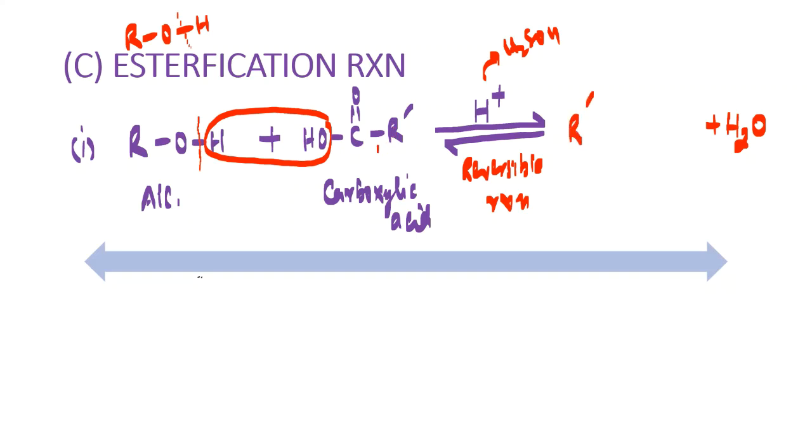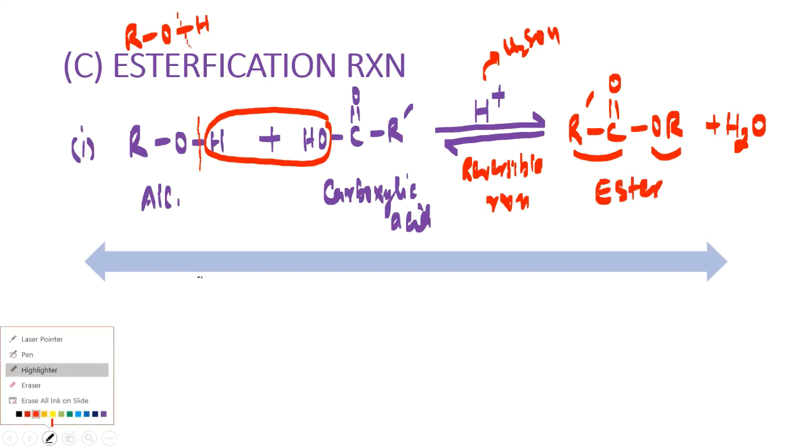So R dash is there, CO, and here the remaining thing is OR. So I will write down here OR. This OR group is from alcohol and this RCO is from the carboxylic acid. Okay. Now you are getting RCOOR, and that RCOOR is nothing but it's your ester, my dear friends. So you got the ester.